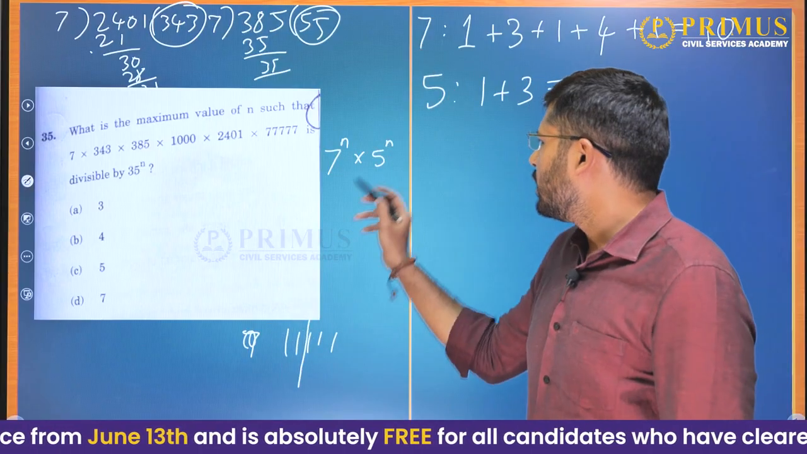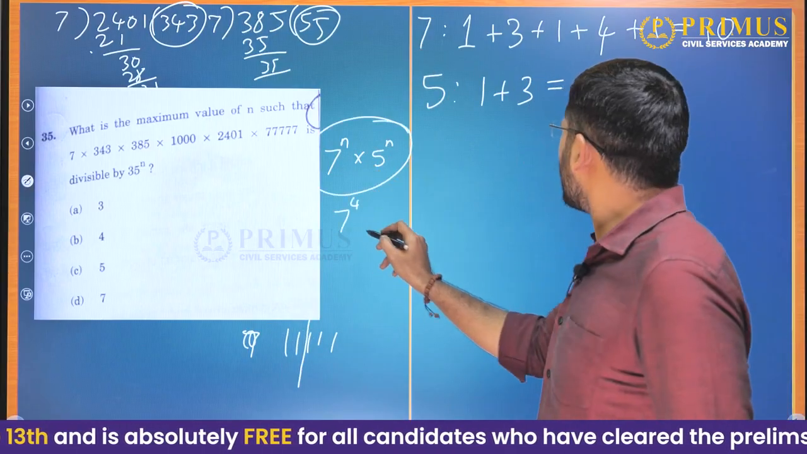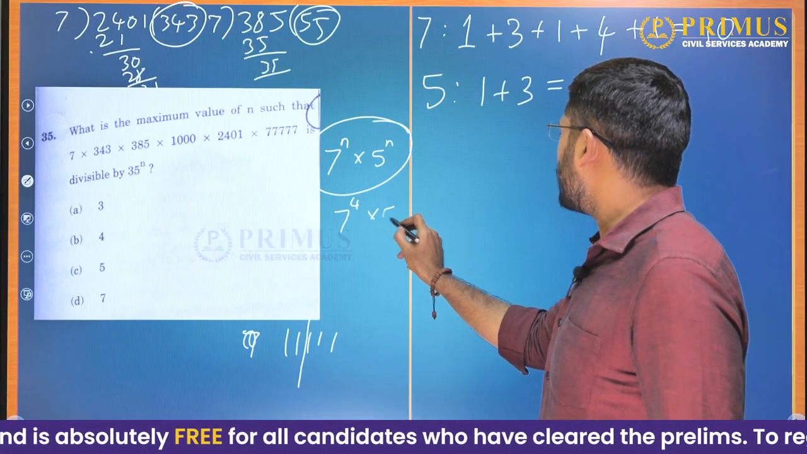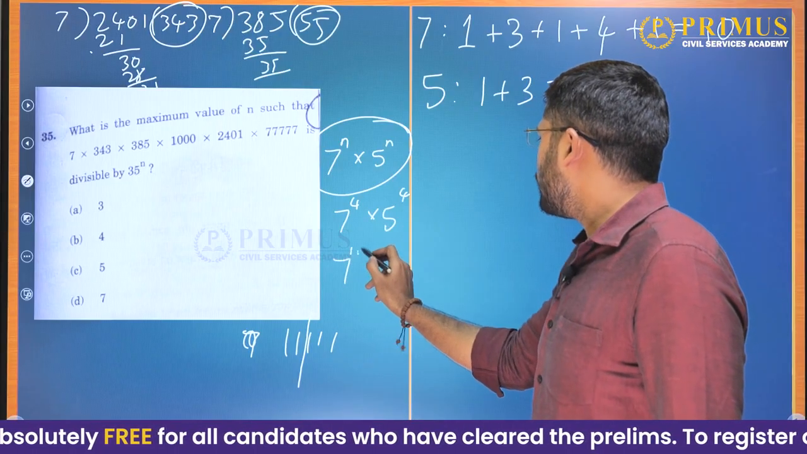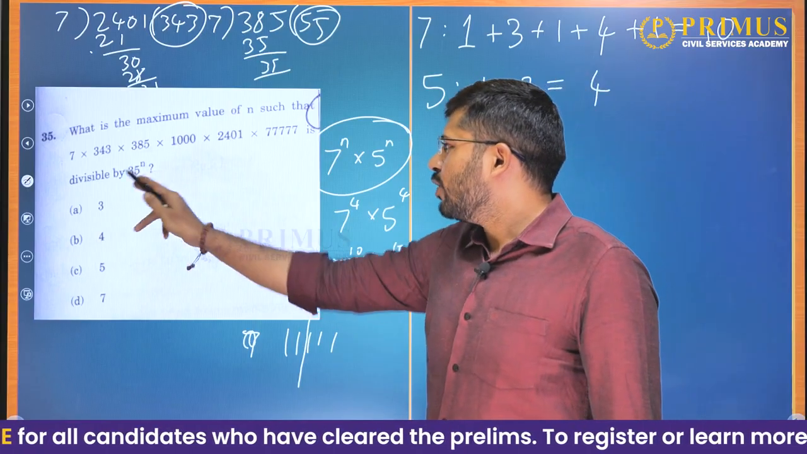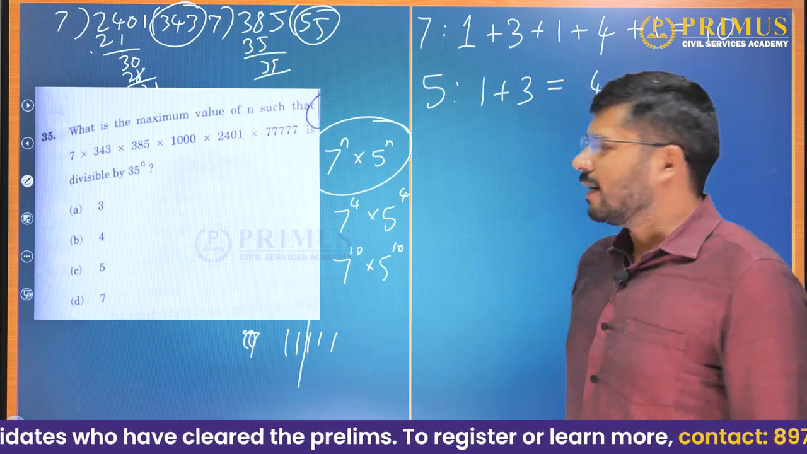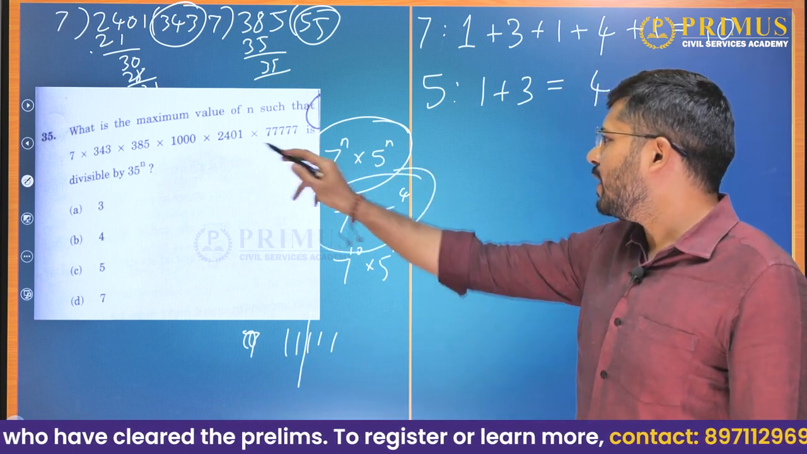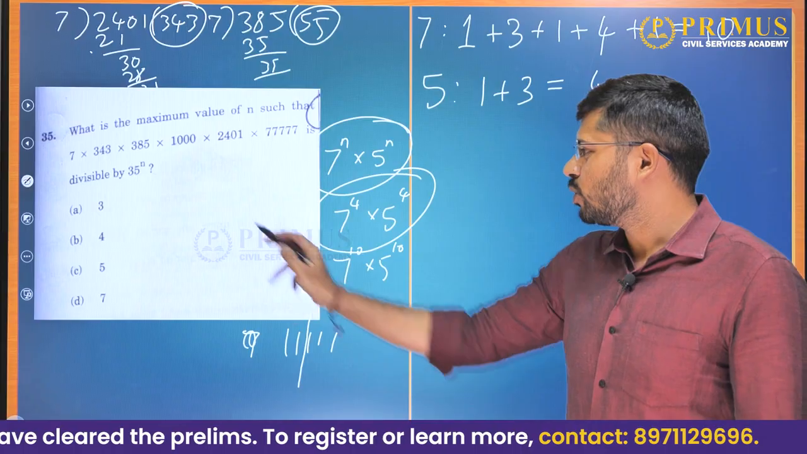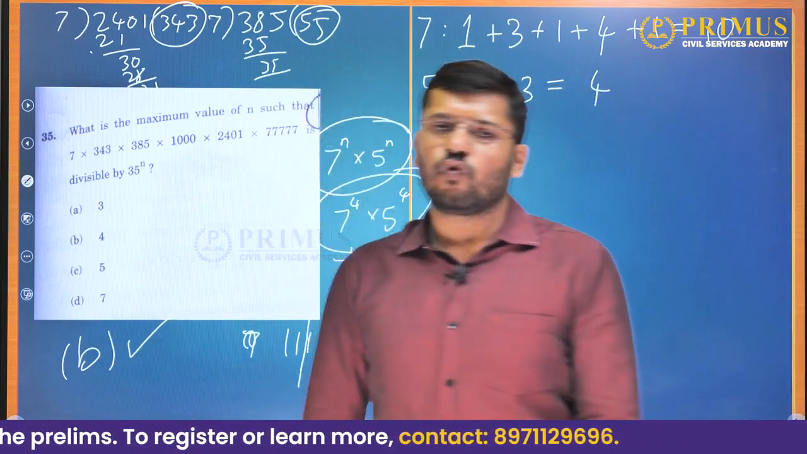Why not 10? Because we want such a number, that is, this can be 7 to the power of 4 into 5 to the power of 4. But it cannot be 7 to the power of 10 into 5 to the power of 10, because if you try to divide it by that, it will not be entirely divisible. But it will be divisible by this one. So, the answer to this question is option B, 4.